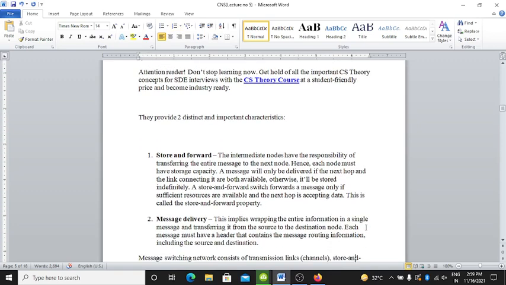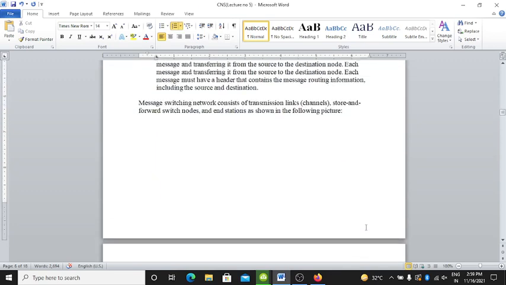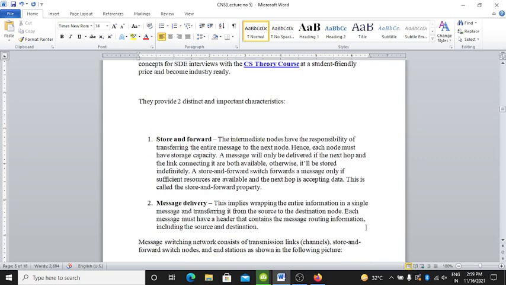Clear? They provide two distinct important characteristics. First is store and forward, and second one is message delivery. In store and forward, the intermediate nodes have the responsibility of transferring the entire message to the next node. Hence, each node must have storage capacity.